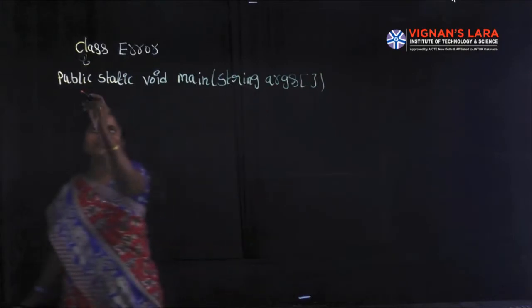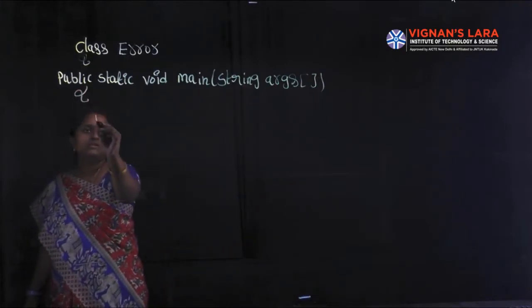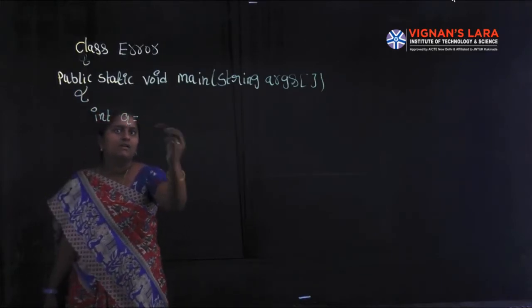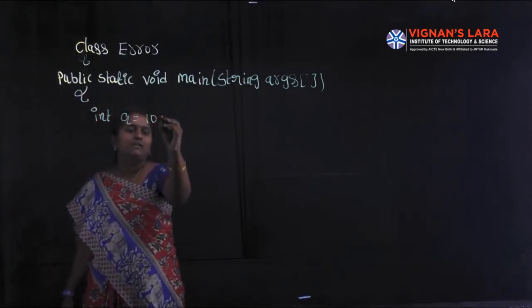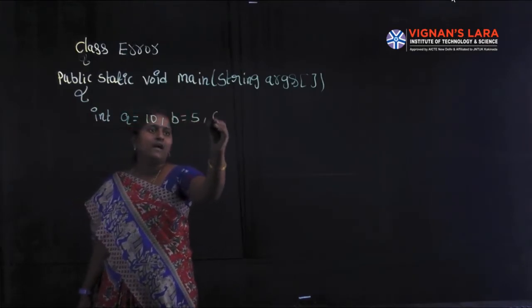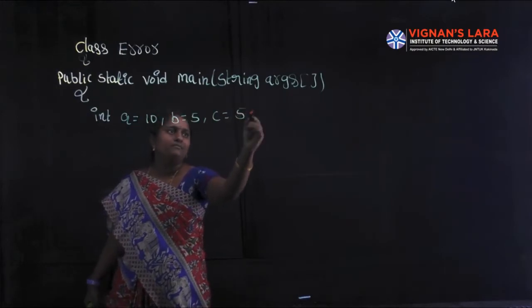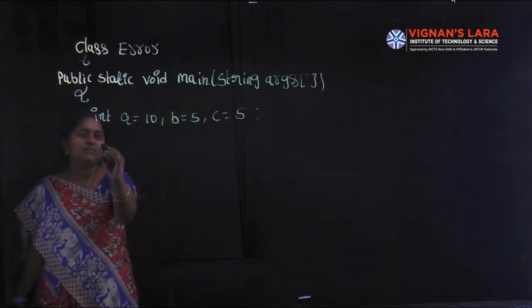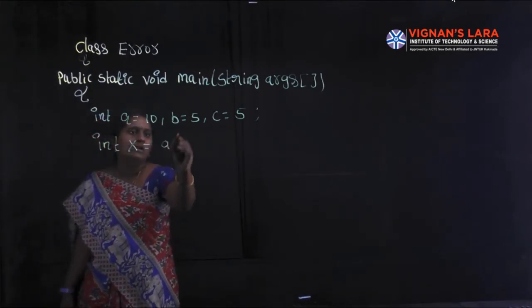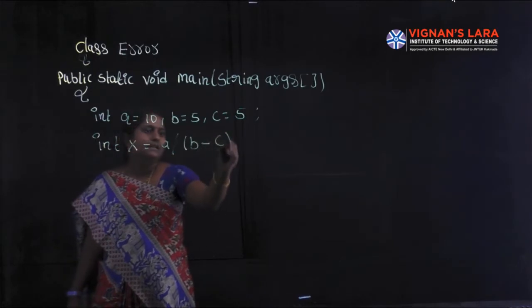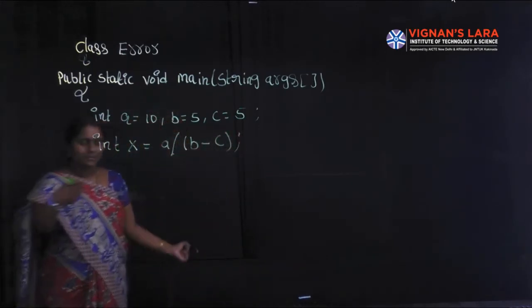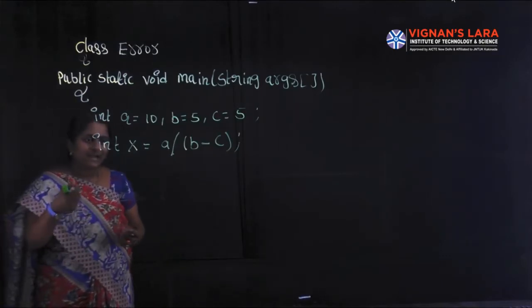After that I am defining variables: int a equal to 10, b equal to 5 and c equal to 5. Then I am writing one statement: int x equal to a by b minus c. After that I want to print the x value on the console.